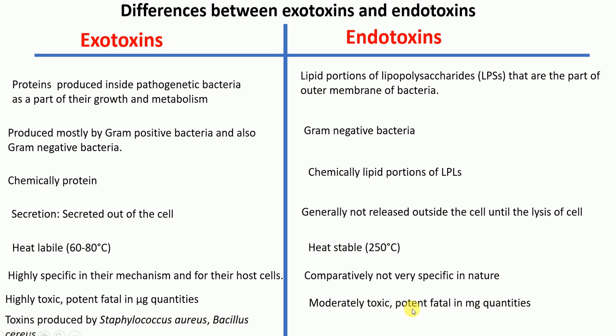Okay. The next difference I want to give here is examples. Like I said, exotoxins are produced mostly by gram-positive bacteria. So the toxins produced by Staphylococcus aureus and Bacillus cereus are examples of exotoxins. Whereas examples of endotoxins are toxins produced by E. coli, Salmonella typhi, Shigella, and Vibrio cholerae. So these are the basic differences.